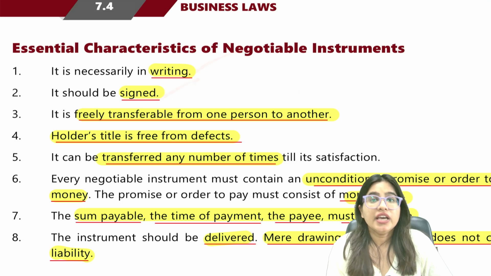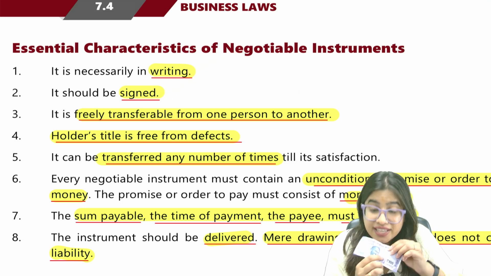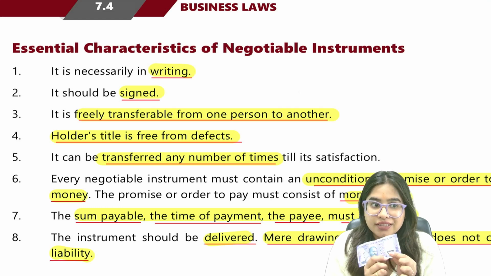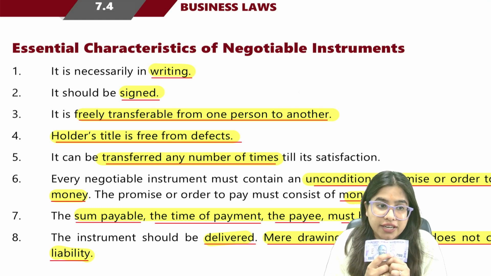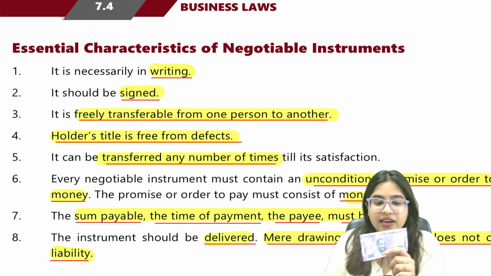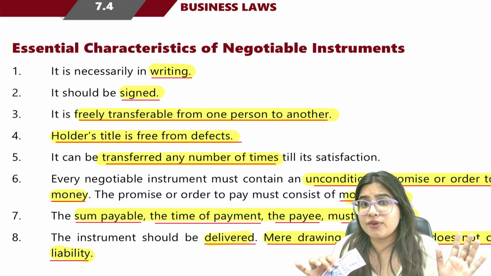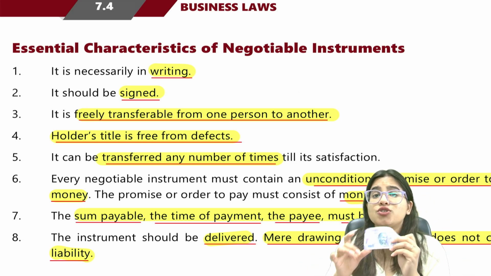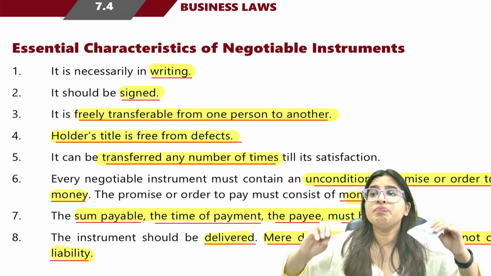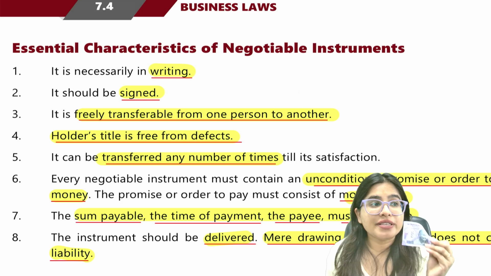Secondly, it has to be signed. Even a bearer instrument has to be signed. Are you understanding, guys? This is a bearer instrument, but still there is a signature of the governor. The person who makes the bearer instrument has to sign it. So it is never legal without signing, guys. If in any note you see there is no signature of the governor, that's a fake note, that's not a real note. Every negotiable instrument, be it an order instrument or a bearer instrument, has to be signed.